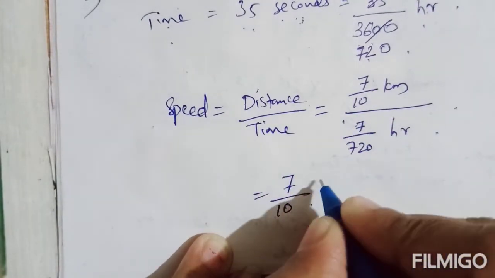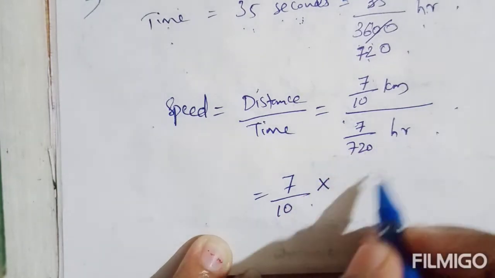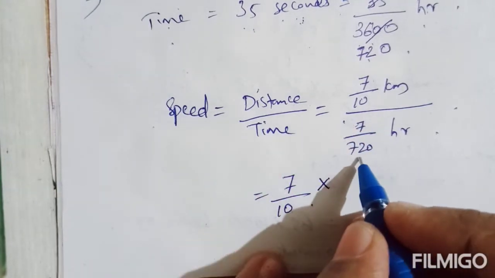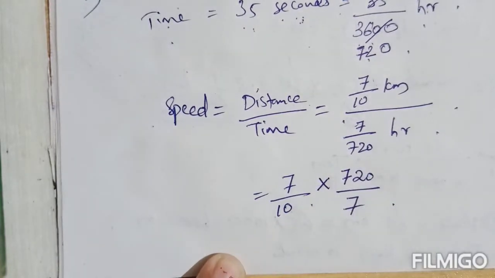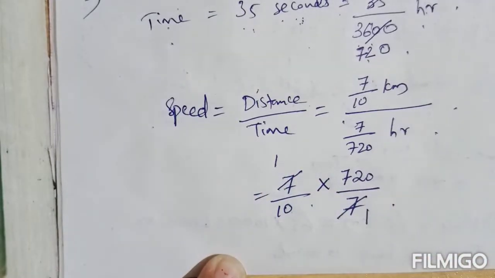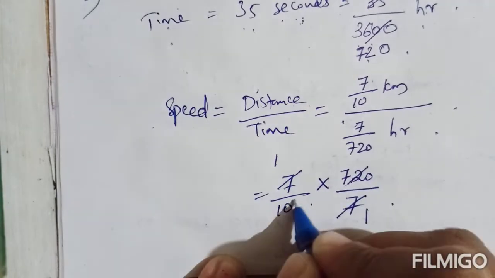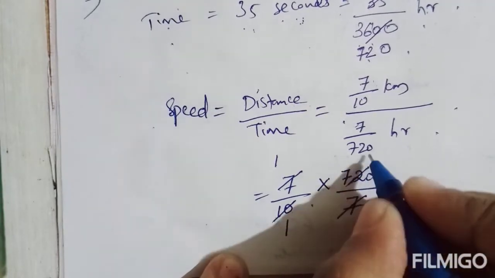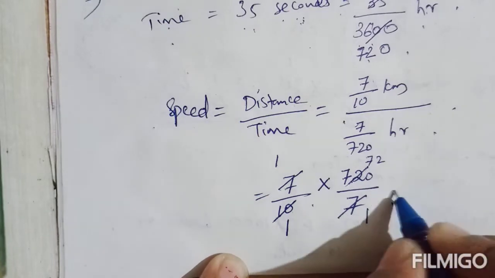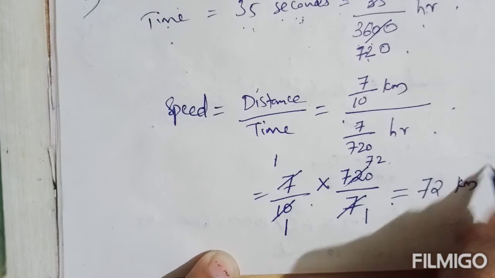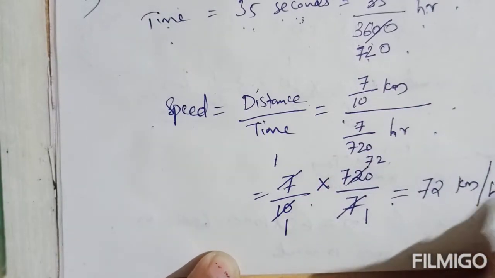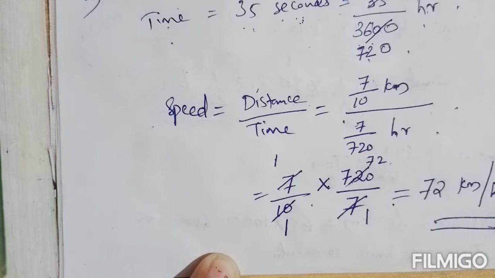Division sign, change that to multiplication sign. Take the reciprocal of the divisor. So 7 by 720, its reciprocal will be 720 by 7. Now the 7 and 7 we can cancel, it will be 1. Now 10 and 720, it will go in 10. Here 1, here 72. So what will you get? 1 into 72 is 72, and the unit will be kilometer per hour. So the speed of the train is 72 kilometer per hour.